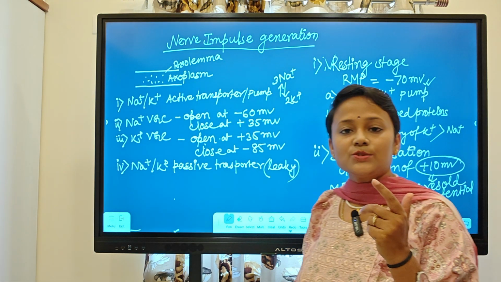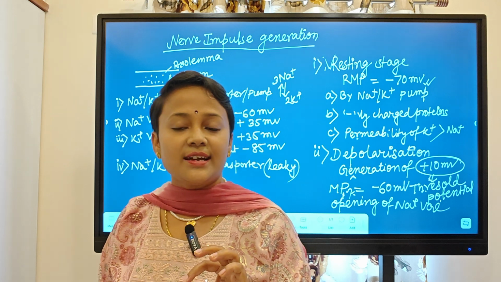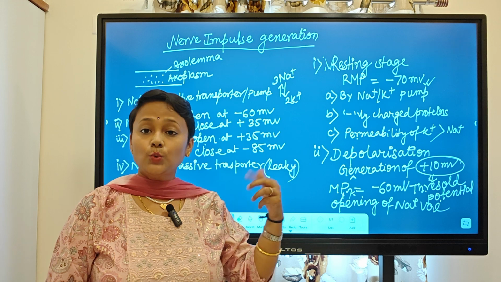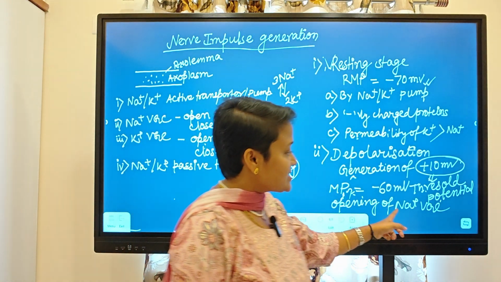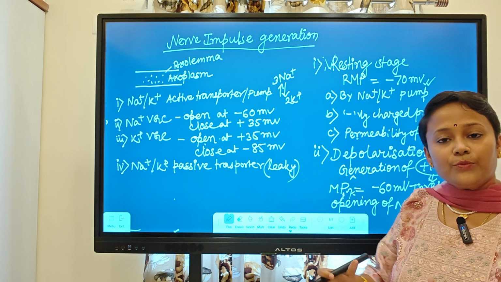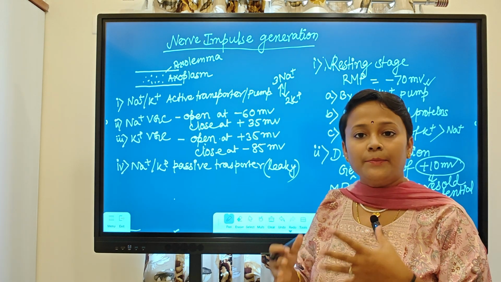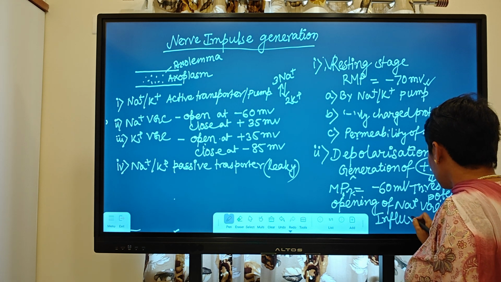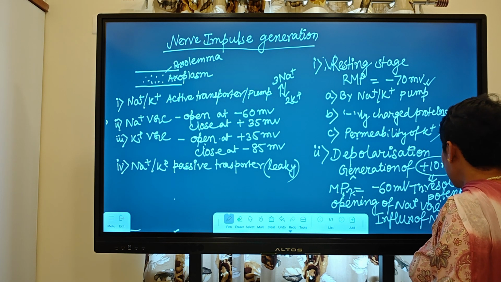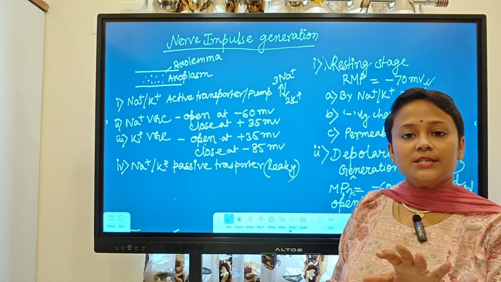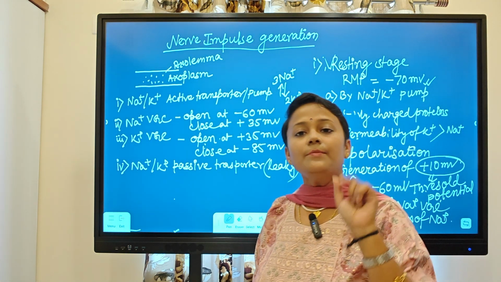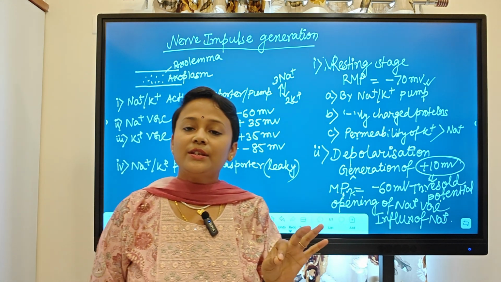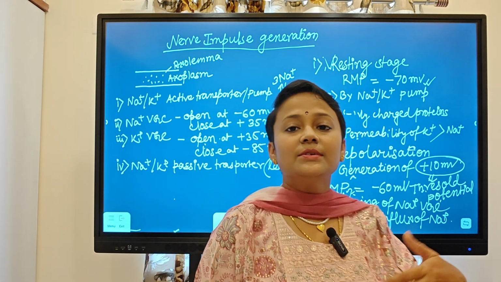Now outside, the sodium concentration is higher with respect to inside, and I told that this voltage gated channel will always act towards the concentration gradient. Means if this channel opens, then immediately there will be rapid influx of sodium ion, right? Now the membrane potential was negative, right? So if sodium ion is coming into the exoplasm, the membrane negativity will be lost and it will become zero first.